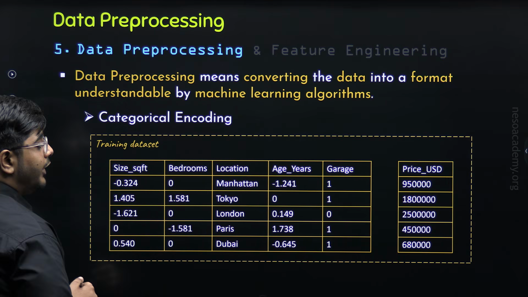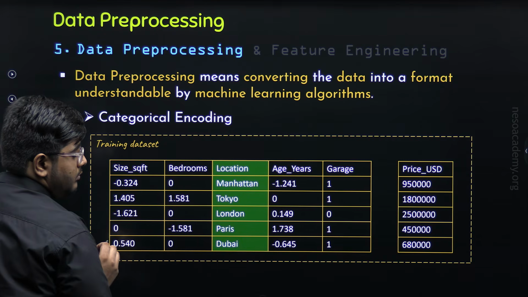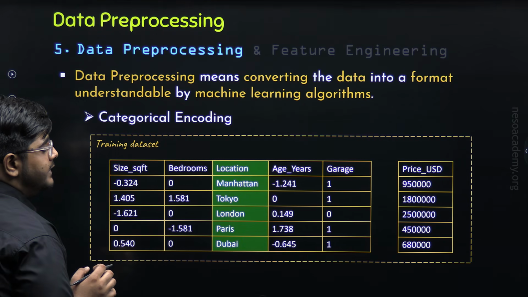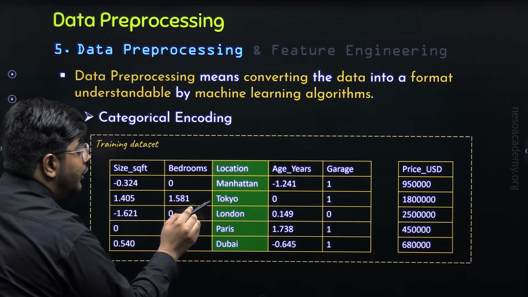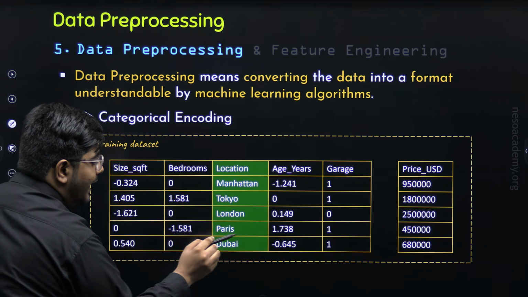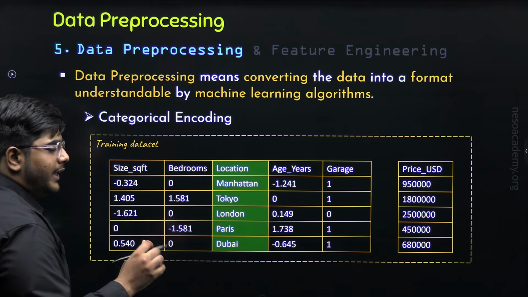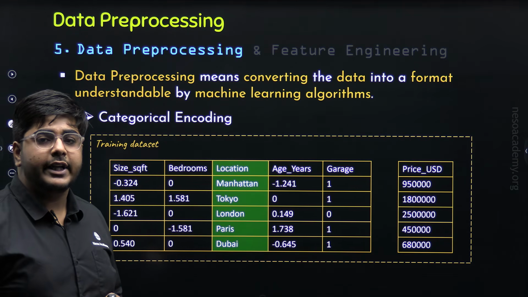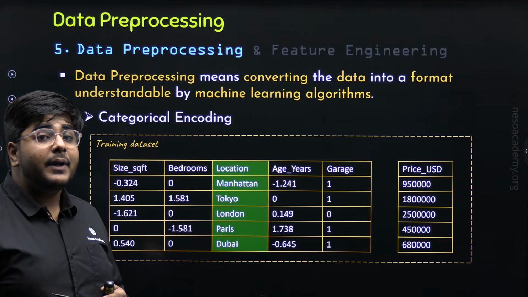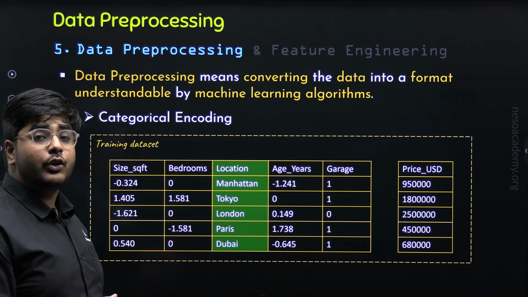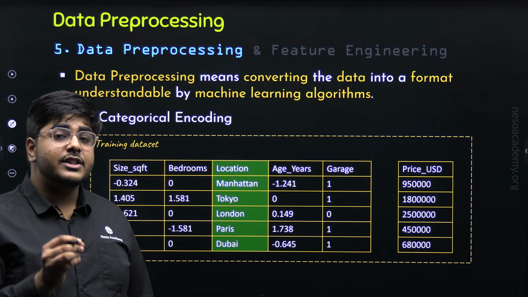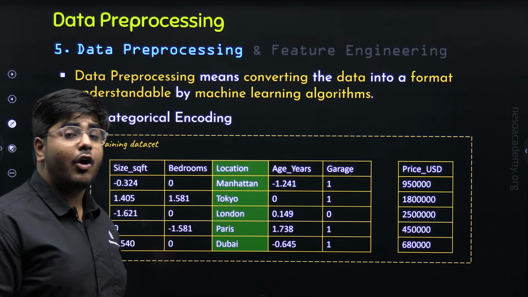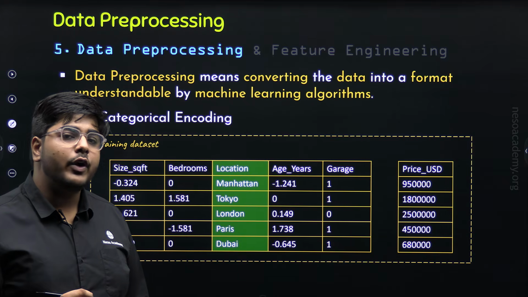Now, the next categorical column is location. In this particular column, you can see there are a total of 5 different values: Manhattan, Tokyo, London, Paris, and Dubai. Which means binary encoding will not work here properly. So we have to apply a different type of categorical encoding here. The categorical encoding scheme most suitable for the location column is one-hot encoding.